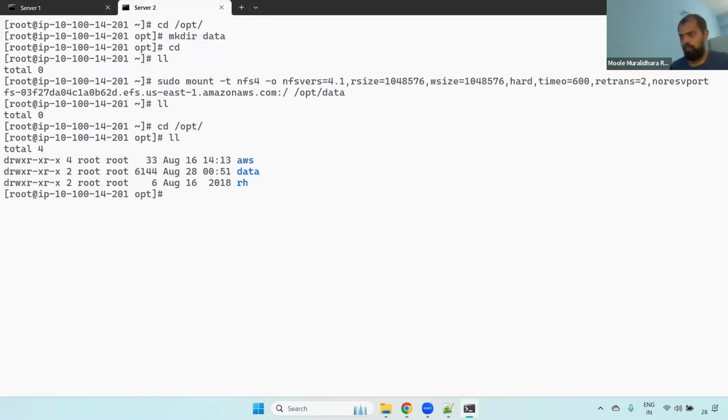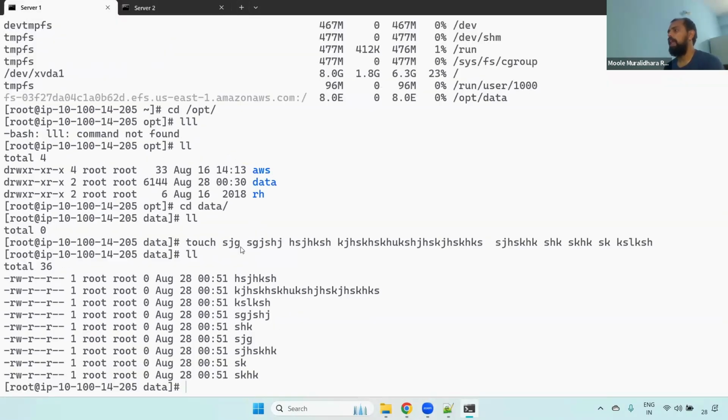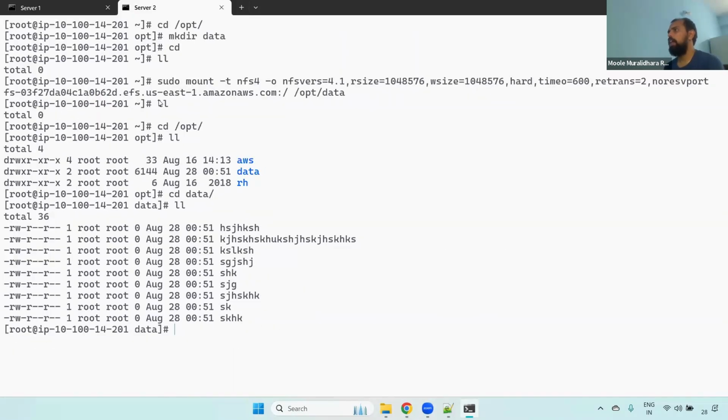Okay, and then you go to the data. Now if you observe here, still the data is available. I have mounted in server 1, I have created the files. If you come to server 2 and have mounted the path, I go inside /opt/data, and I'm able to see the data. The reason is we have mounted this EFS. The data is already available. If you mount on another server, that data should be visible here as well.